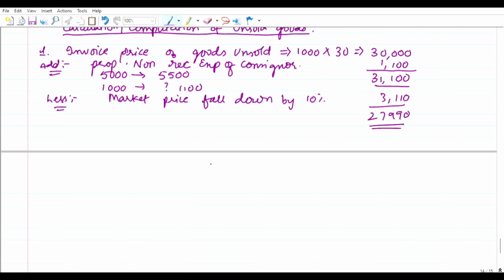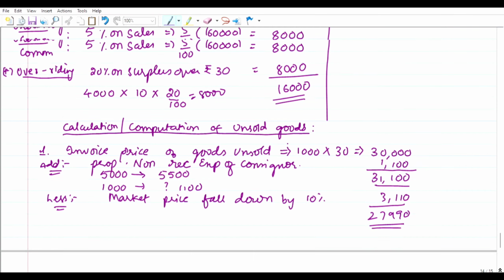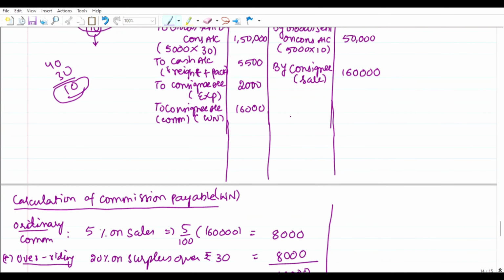If you deduct this, we have to credit it to the consignment account according to the matching concept, by consignment stock, working notes. As we have calculated at invoice price, we have to bring it to cost price only. How?